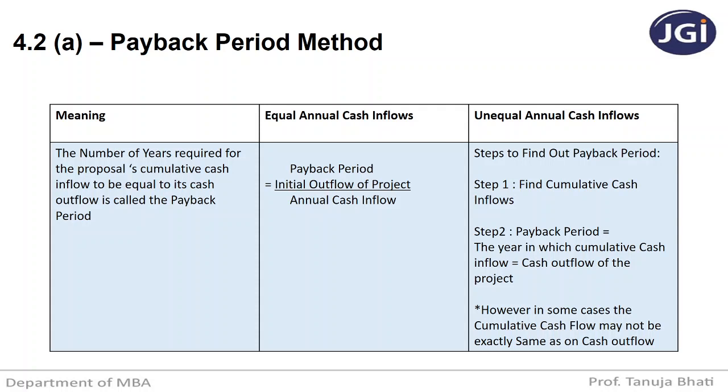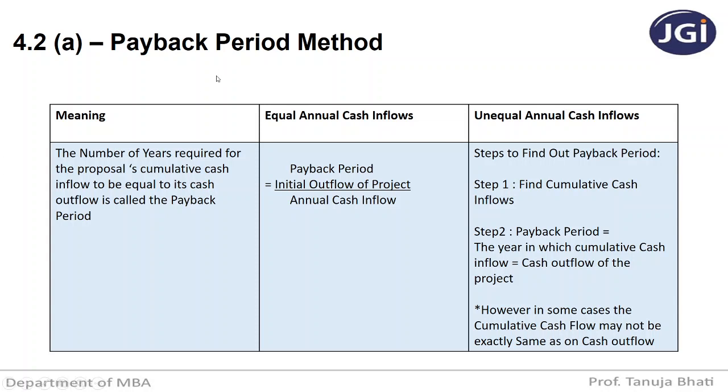cash outflow. Cash outflow has already happened at the beginning or the start of the project, because once you invest in the project, then only the particular investment plan that you have opted will start fetching you the returns. So the returns is nothing but the cash inflow. So the year in which the cumulative cash inflow